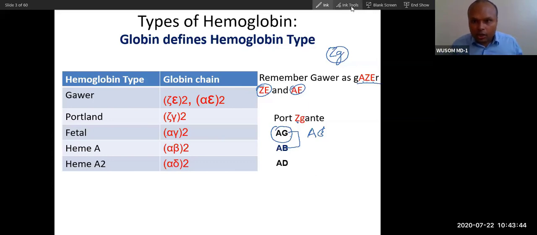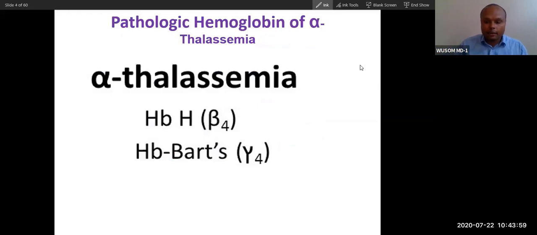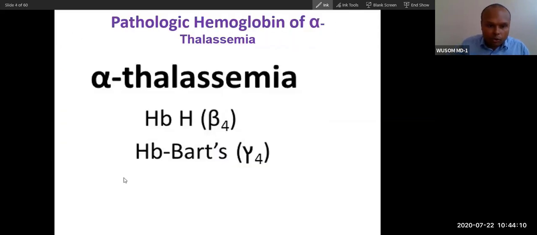Did you all understand this? The chronology of this hemoglobin. Will you remember this chronology of hemoglobin nicely? This is important. Okay. Questions come from this. Now, there are pathological forms. As I told you, there has to be marriage between boy and girl. It is normal. So there has to be marriage between zeta alpha and zeta alpha. There should be at one place zeta alpha, on the other epsilon, gamma, delta, beta.